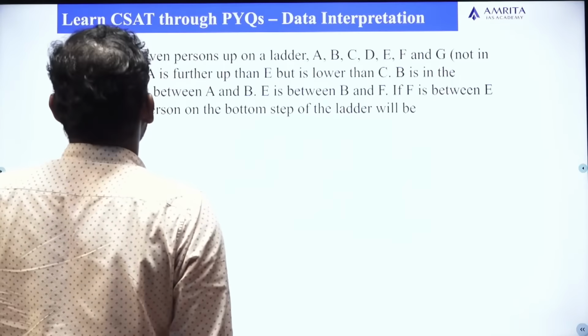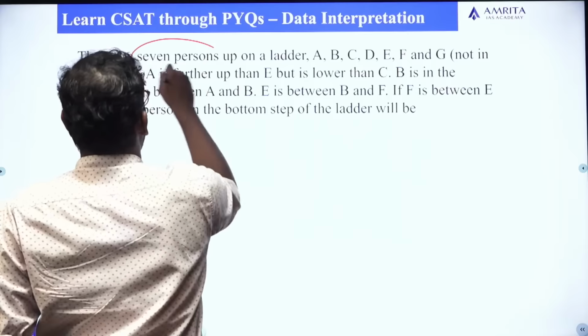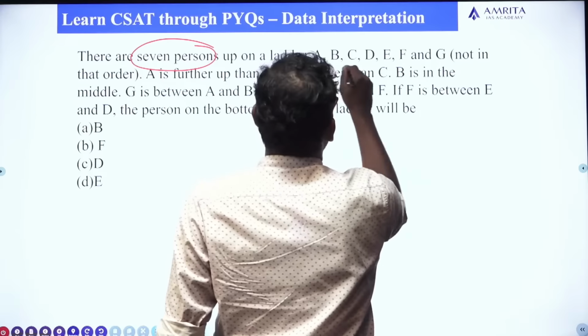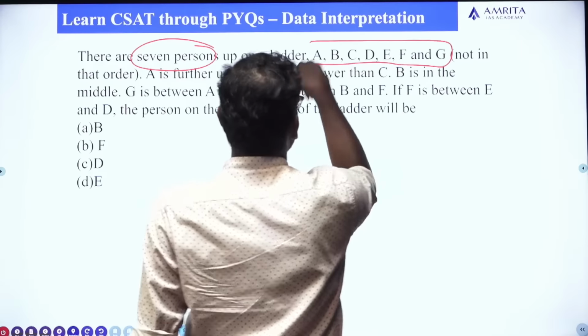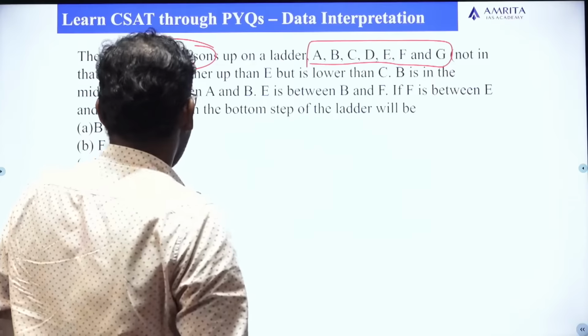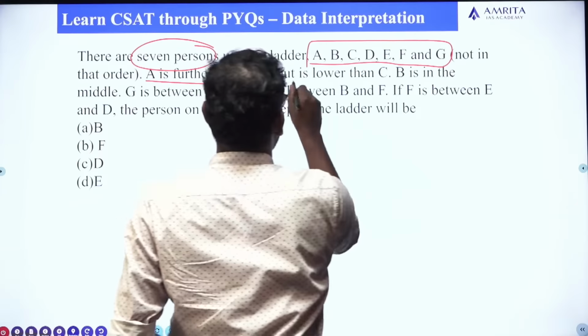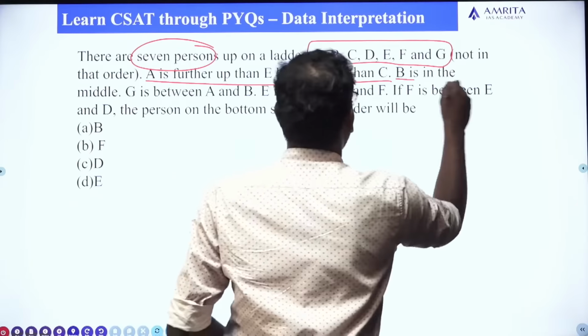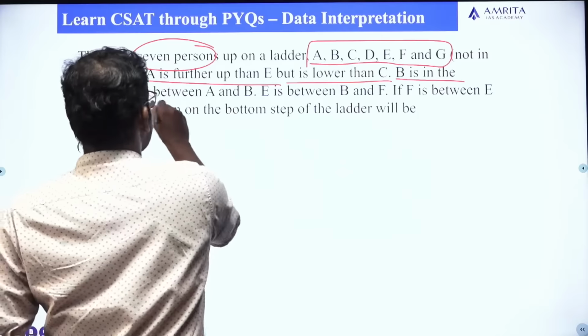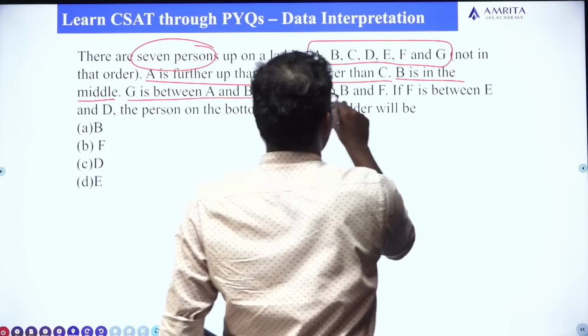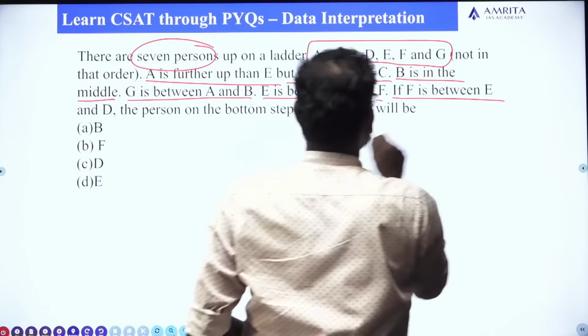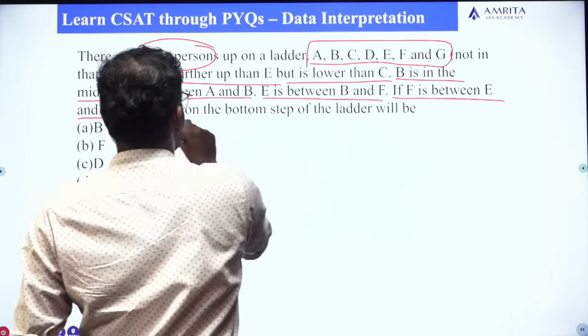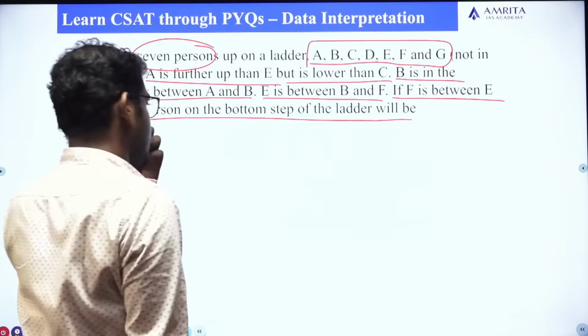The question is, there are 7 persons upon a ladder, A, B, C, D, E, F and G, not in that order. A is further up than E but is lower than C. B is in the middle. G is between A and B. E is between B and F. If F is between E and D, the person on the bottom step of the ladder will be.